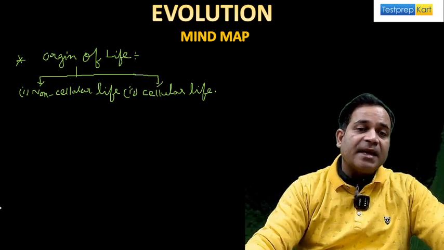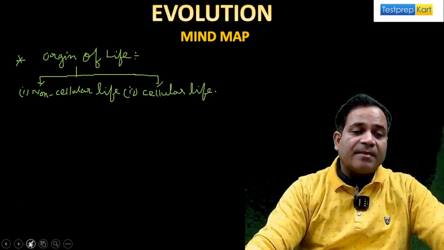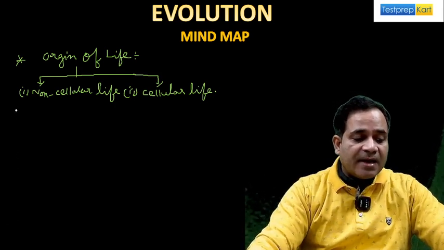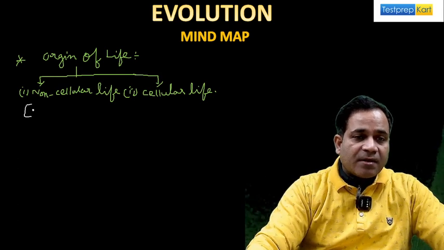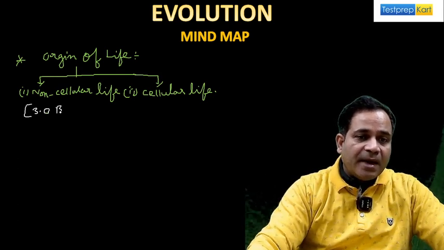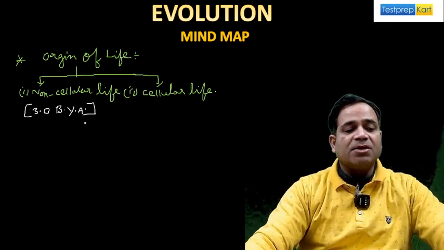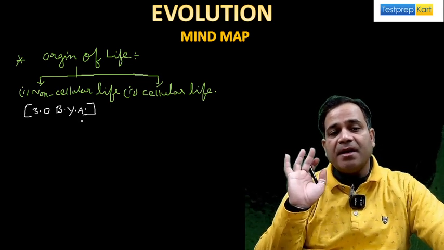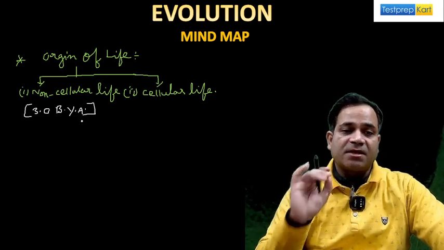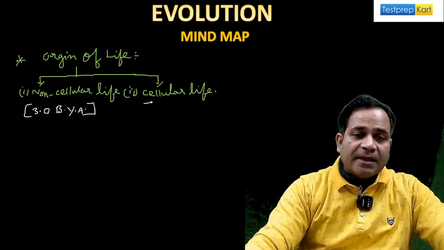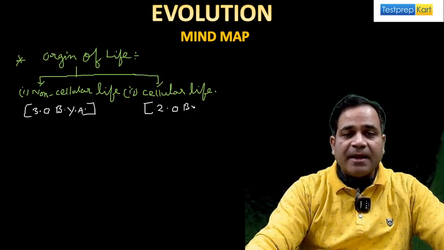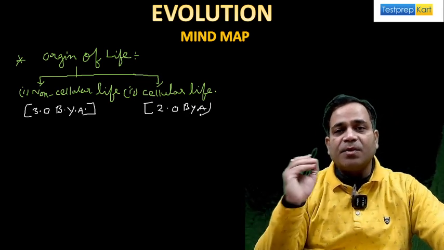If I'm saying the term non-cellular life, my dear, let's see first. It means that 3.0 billion years ago, my dear. Getting my point? 3.0. It means that approximately 3 billion years ago, the non-cellular life started first, my dear, and then afterward the cellular life approximately started from 2.0 billion years ago, my dear. Hope this thing is clear.